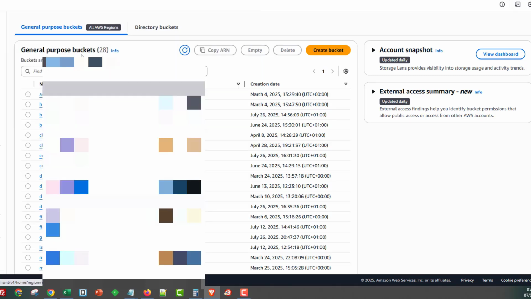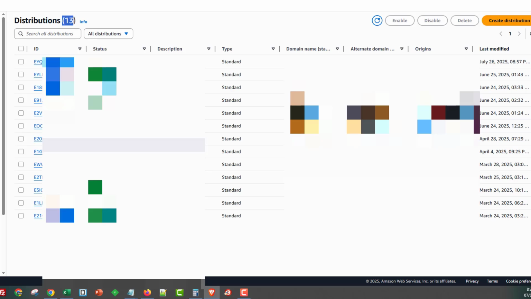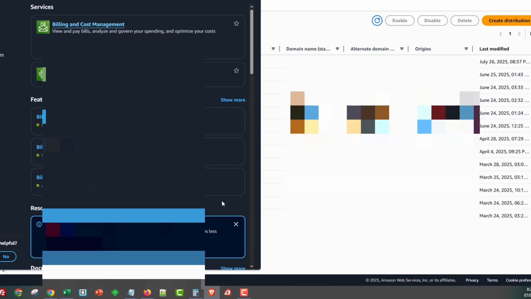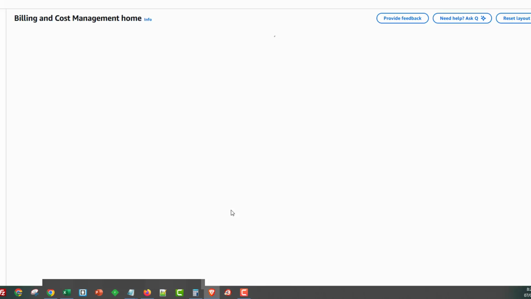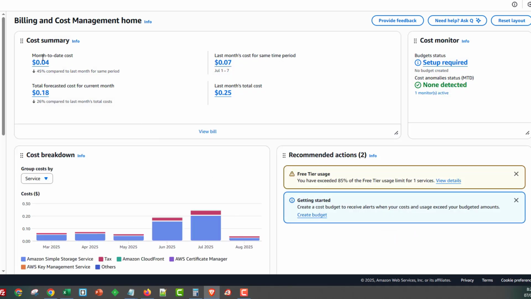This is their CDN, yeah? And you saw I'm not even getting charged anything for CloudFront. So on CloudFront, I've got 13 of these websites that are using CloudFront. And how much is it costing me? Billing and cost management, I think that's where we have to go. So this is saying the total forecast for this month is 18 cents.